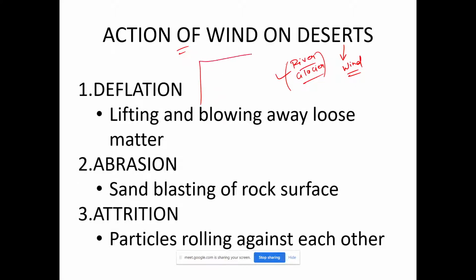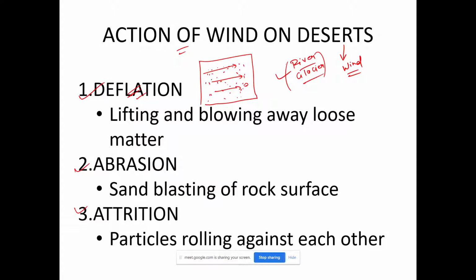So suppose this is a desert, and it has a lot of sand and maybe some pebbles and stones, all these things, and the wind is blowing generally like this. So what will wind do with these sediments, right? So wind can do three different things. We have divided those processes into these three keywords, these three names, right? The first one is deflation.